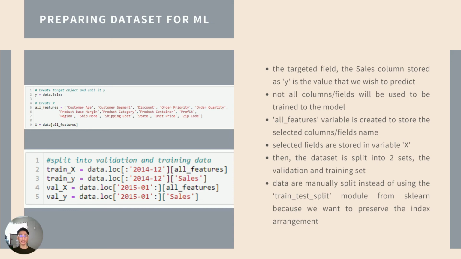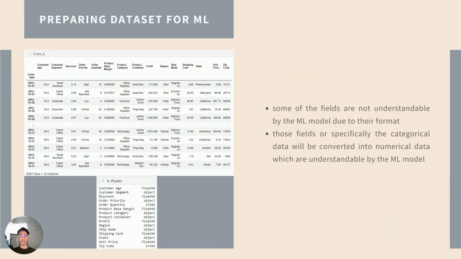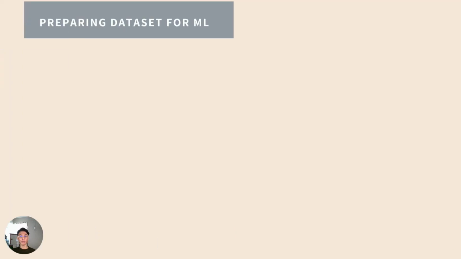We can then split the data into the 2 sets. Instead of using the train test split module, which is built into the scikit-learn library, we split the data manually because we want to preserve the index arrangement. However, the training and validation sets are still not quite ready yet because some of the fields are not understandable by the machine learning model due to their format. So, we are going to convert those fields, which are the categorical data, into numerical data so that it is understandable by the machine learning model.